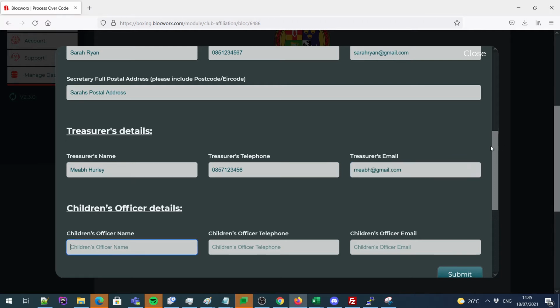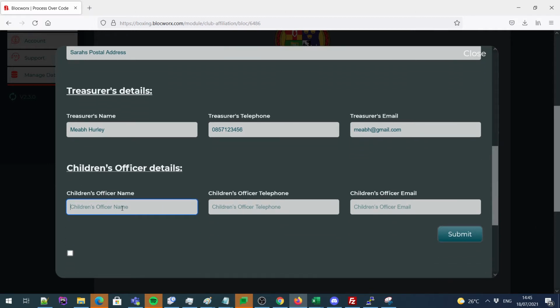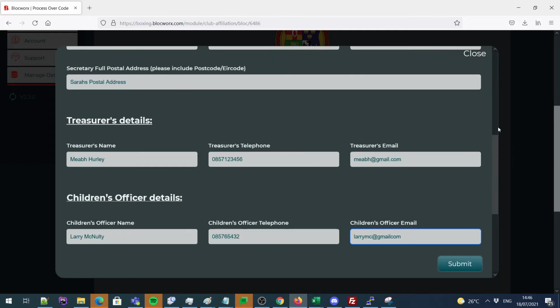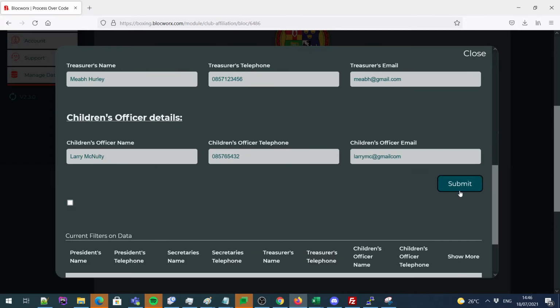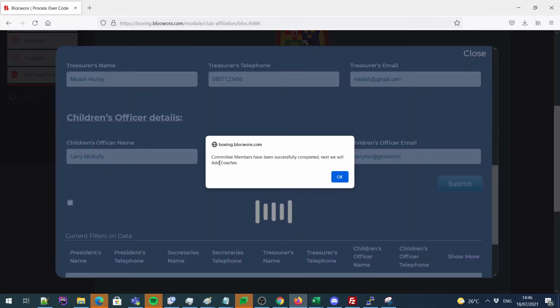And finally, the children's officer. Once you're satisfied with all the information, click submit. You'll be given a pop-up to say that that's been submitted correctly, and we'll move on to adding coaches next.